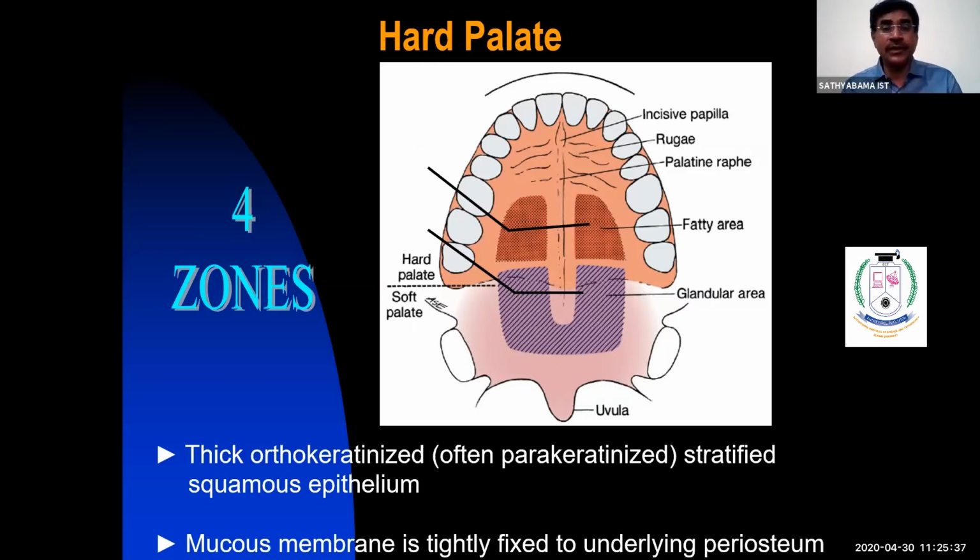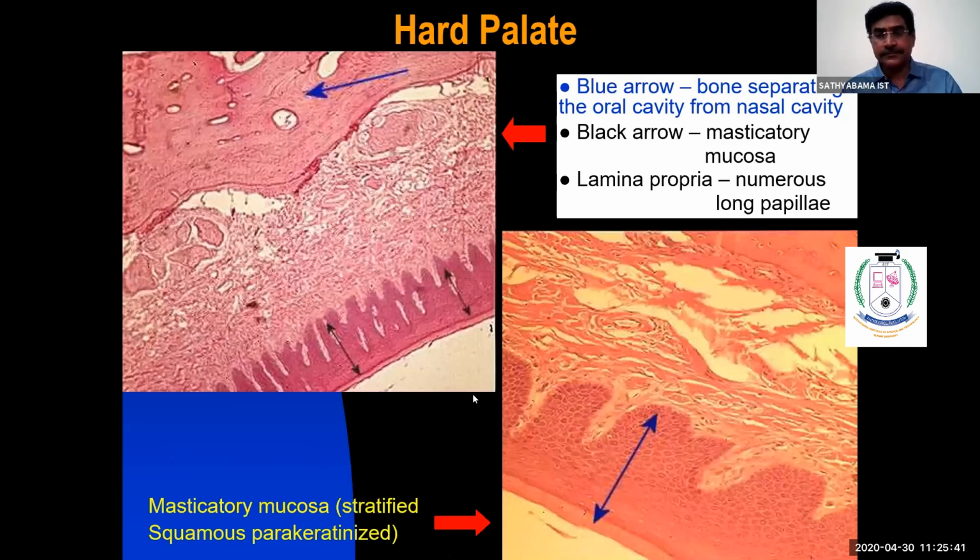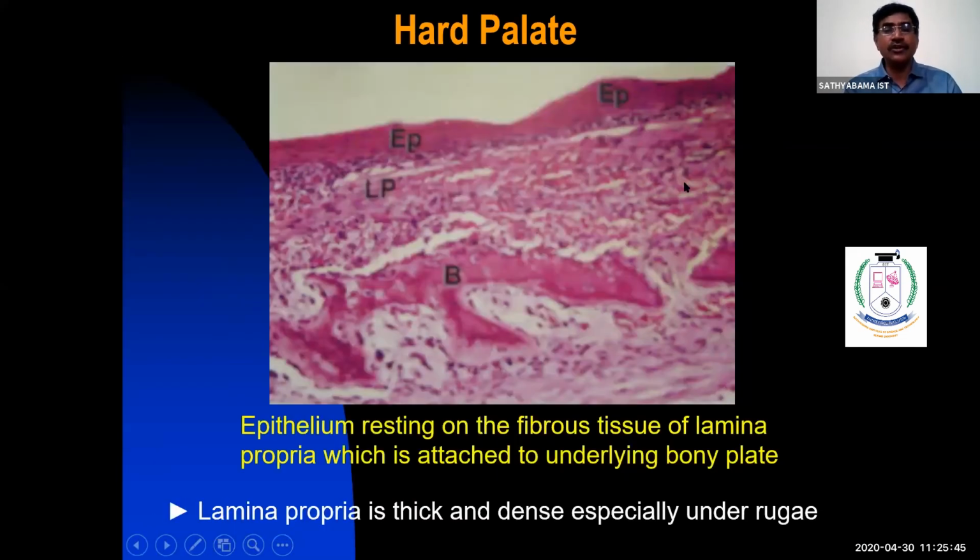Next, this slide shows histologic sectioning. When you visualize it under the light microscope, you are able to see the epithelium and connective tissue, with no submucosa here. This connective tissue part of the oral mucous membrane is called the lamina propria, and where it is attached to the underlying bone it is called the mucoperiosteum.